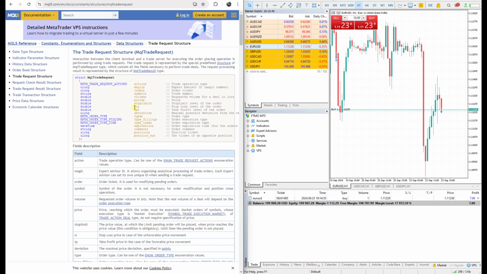And it says that here we have stop loss, it is a double price, and take profit, it is a double data type too. So in order to run it, we just have to add this stop loss and take profit. I want to have a stop loss 100 points below the entry point and the take profit 200 above the entry point. So let's just add it here.